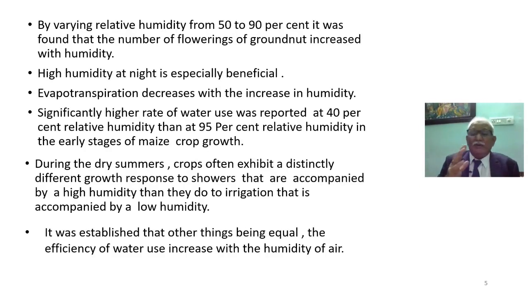In this slide we are taking two crops, to see how a variation in the humidity causes some effects on the crop plant. For example, by varying relative humidity from 50 to 90%, it was found that the number of flowerings of groundnut increased with humidity. High humidity at night is especially beneficial. During the night time, respiration occurs. Whatever photosynthates are produced, if night temperatures are high, they are consumed. So if high humidity is there, it is good for the crops.